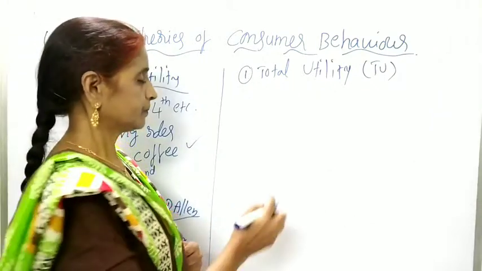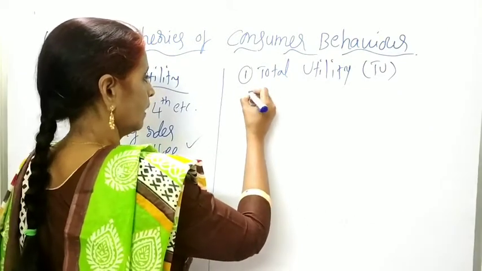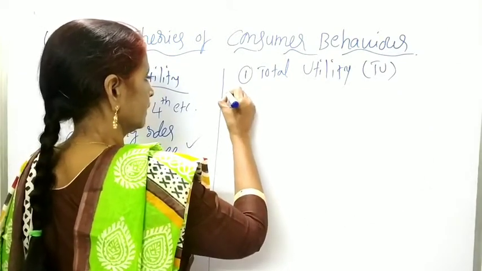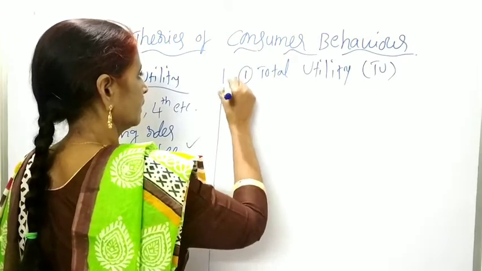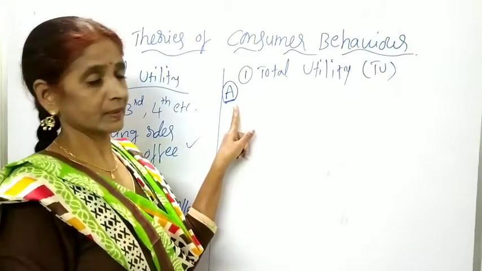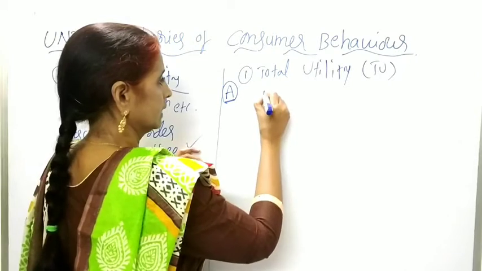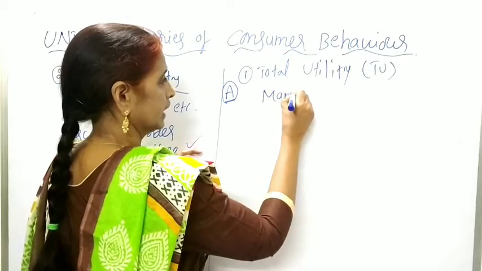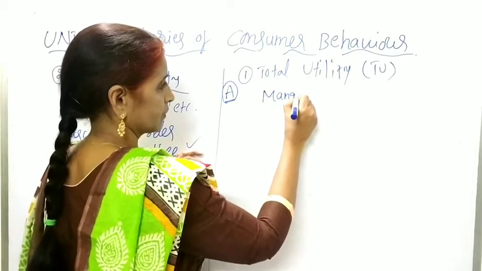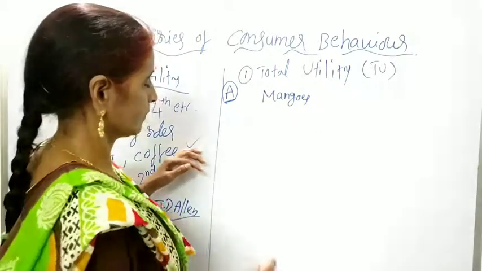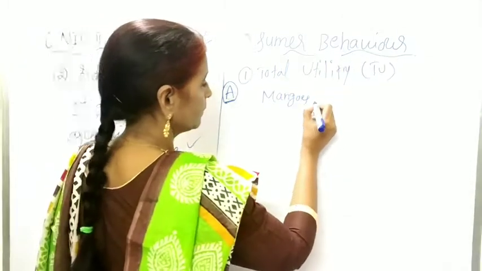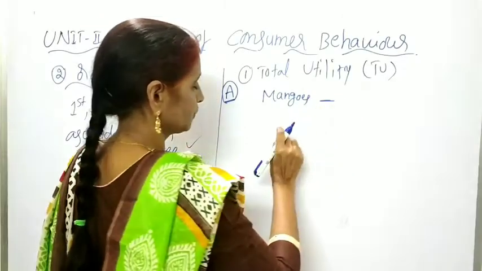For example, consumer A is consuming 3 mangoes.